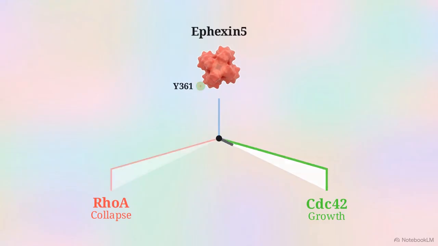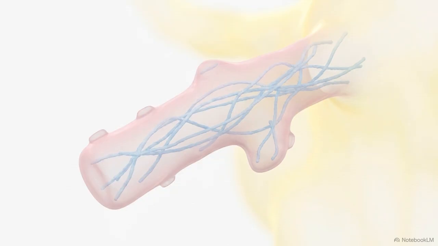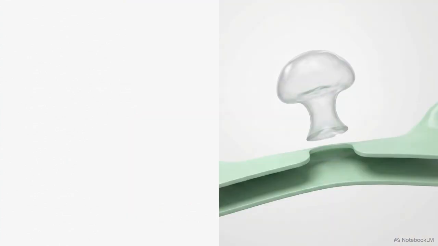The Y361 residue is the site that licenses UBE3A degradation, while simultaneously activating the red Rho-A pathway. This dual function means that Ephexin5 knockout neurons fail to sustain growth during long-term potentiation because they lack the CDC42 arm. Ephexin5 abundance and its structural activity are mathematically locked variables. Systemically removing the protein ablates the neuron's own mechanism for activity-driven structural repair.